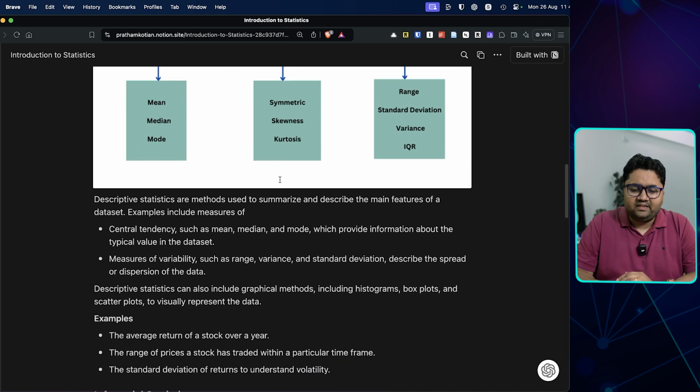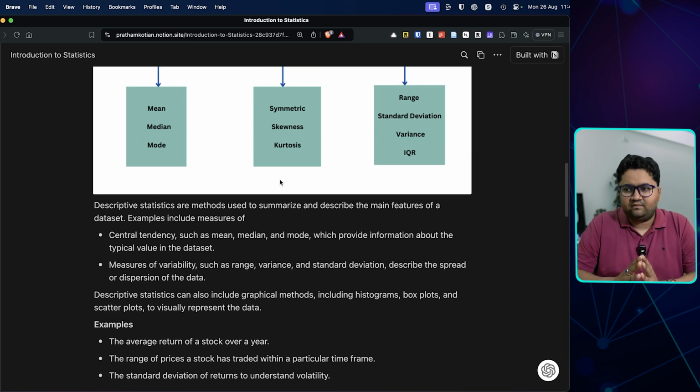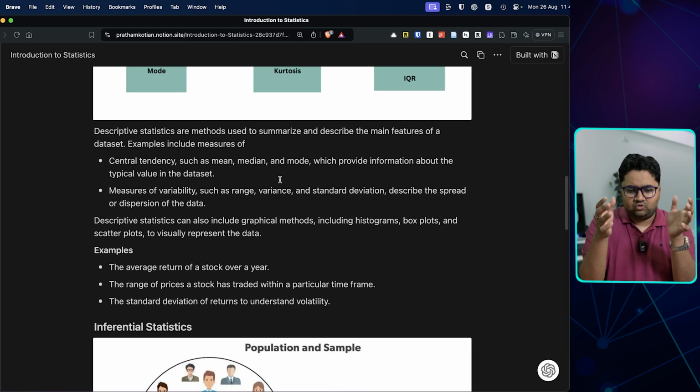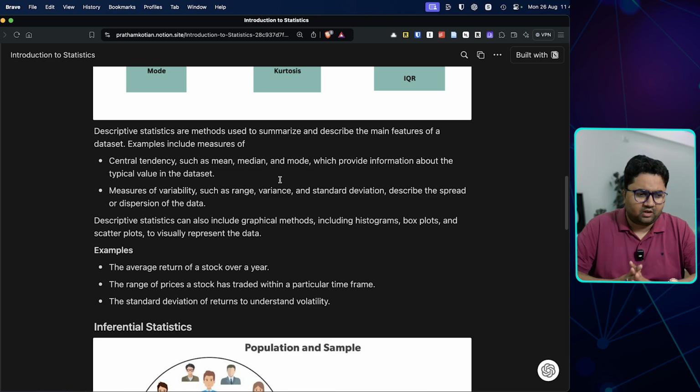And all of these techniques help us achieve a fundamental goal where we are able to describe the data in some standard formats. So with stock markets we have time series data. So उसके context में बात करेंगे mostly, but we'll also go a little bit back into the fundamentals. So theoretically speaking, जो definition है, descriptive statistics are methods to summarize and to describe the main feature of a data set. Examples like central tendency such as mean, median, mode, variability measures हो जाएंगे, something like standard deviation, variance, range, etc. etc. So they define the spread of the data.